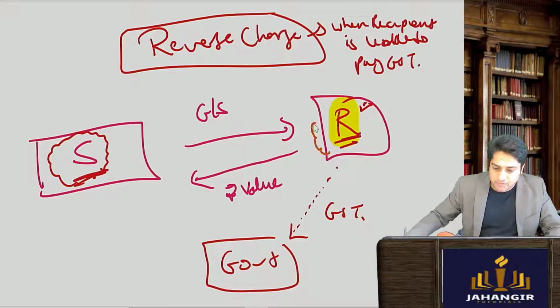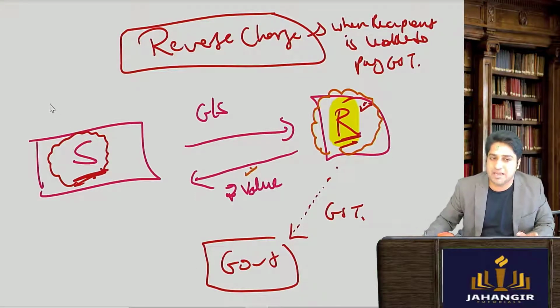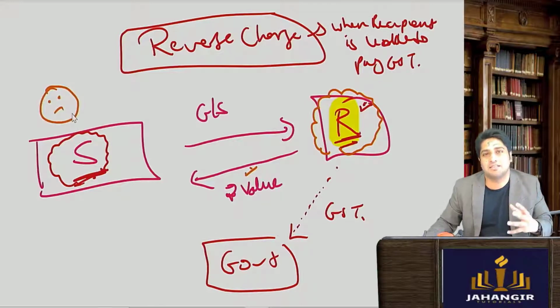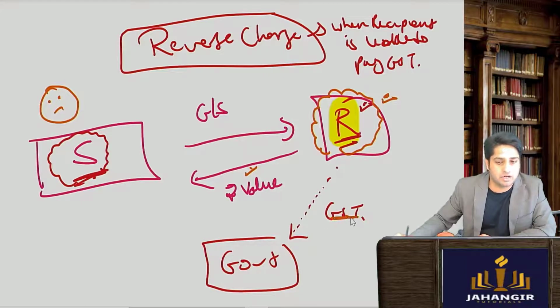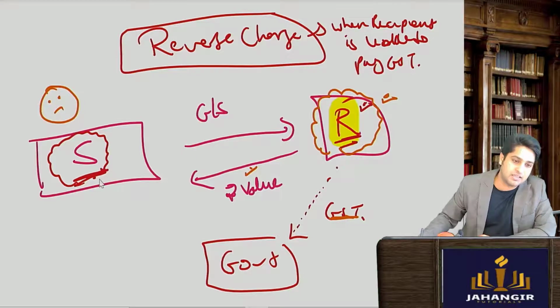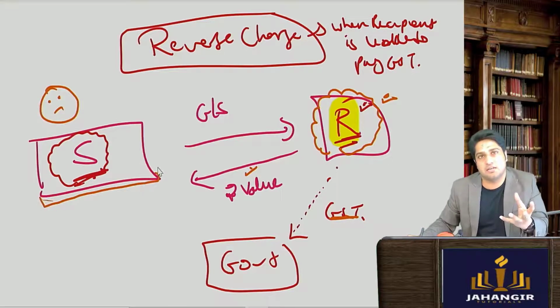Now the recipient is liable to pay the GST to the government and he pays the value of the amount to the supplier. The suppliers generally are these small kind of people who do not have any compliances in place. That is why we are telling the recipient to pay the GST to the government. Now when the supplier is a small guy, he might not even be registered under GST.